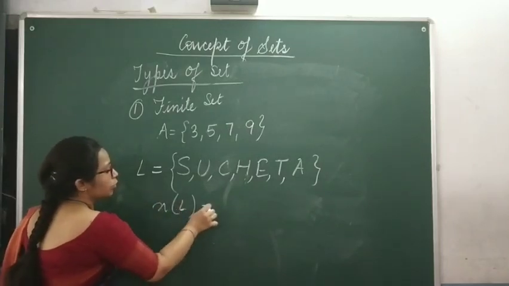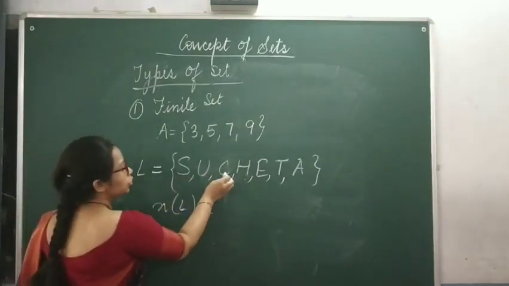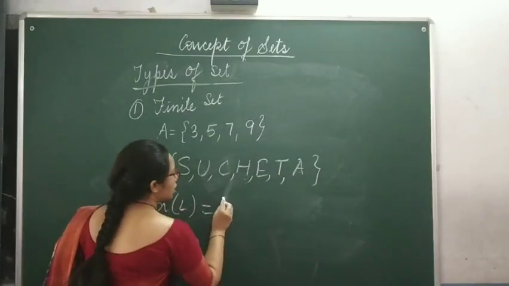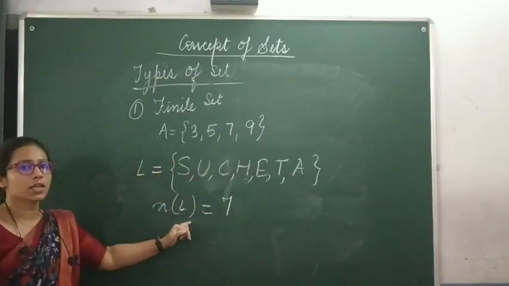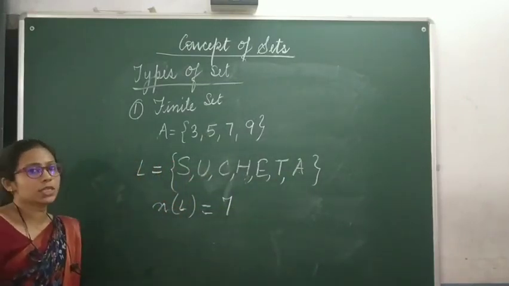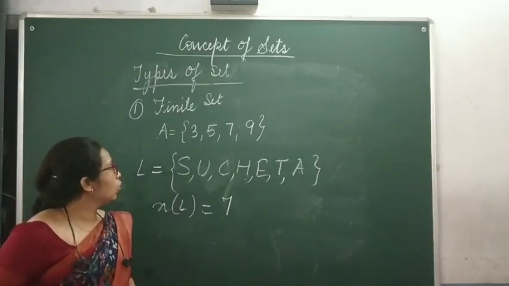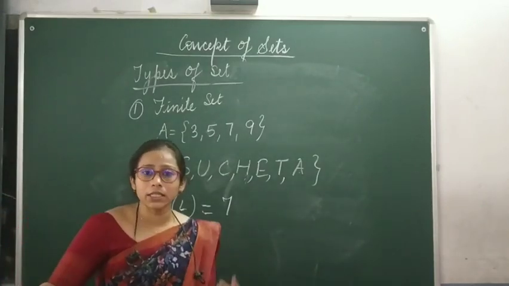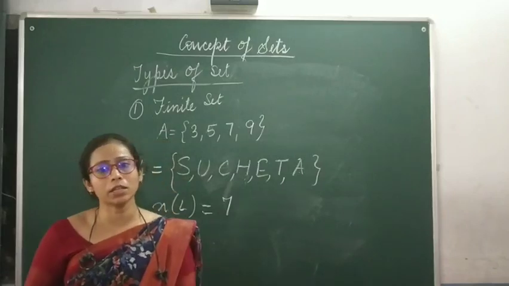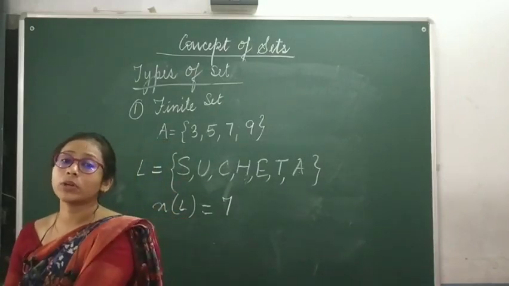What is the cardinal number of set L? 1, 2, 3, 4, 5, 6, 7. The cardinal number of set L is 7. I hope this is clear to all of you. Now, having discussed finite set, infinite set, and cardinal number of set, let's talk about empty set.